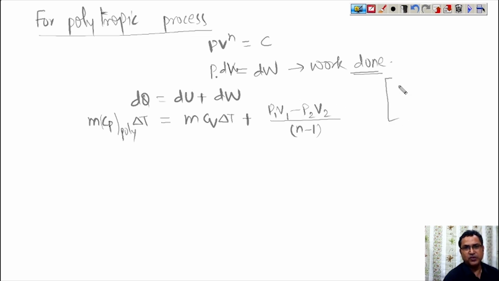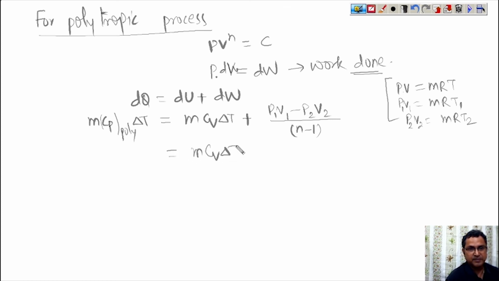Now we know that PV is equal to mRT. So P1V1 is mRT1, and P2V2 is mRT2. So this can be written as mCv delta T plus 1 upon (n minus 1) mR and (T1 minus T2), that becomes minus of delta T, because delta T is T2 minus T1.